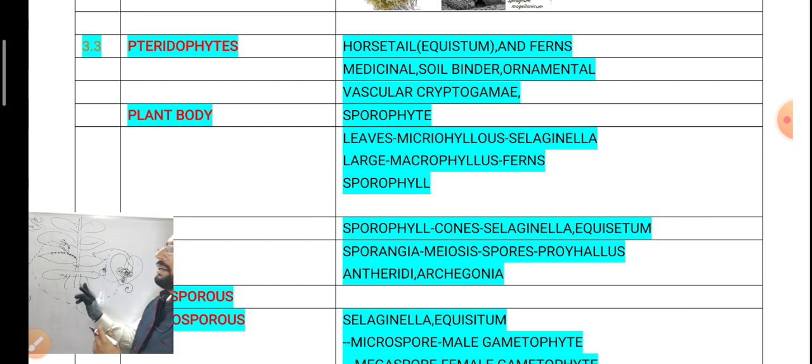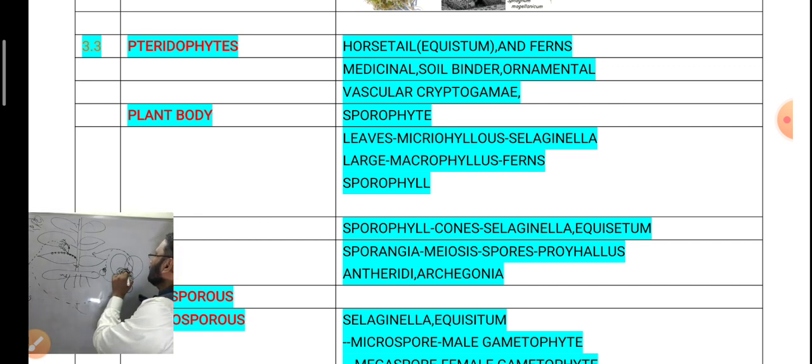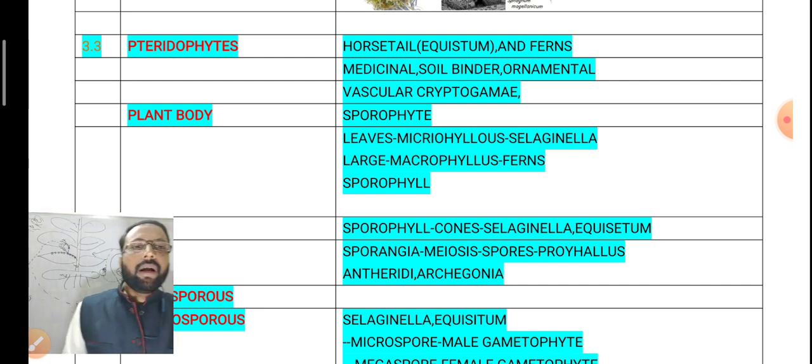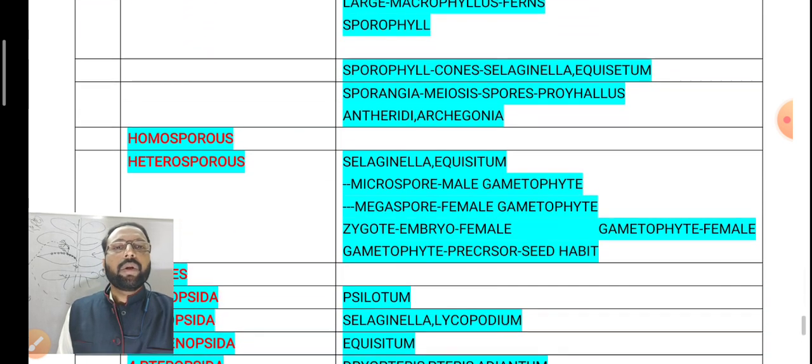So both gametophyte and sporophyte are independent. This is the gametophyte and this is the sporophyte. Here embryo formation takes place within the gametophyte, that is the precursor of seed production. Look here, antheridia and archegonia are present.